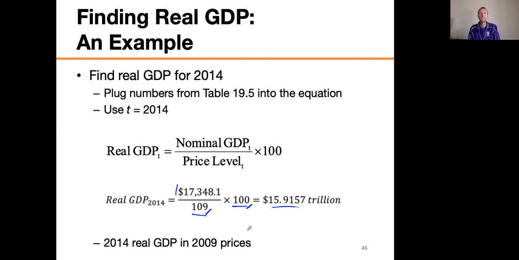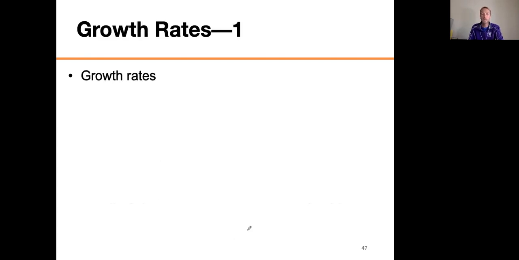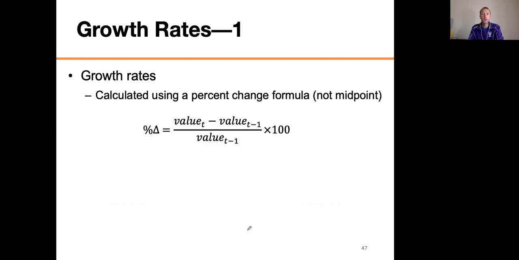Okay, we're interested in the percentage change. That basically is called a growth rate, right? We're calculating a growth rate. What we're really interested in with the real GDP is not the number, 15 trillion, 16 trillion, 17 trillion. How did it grow? So how do you calculate the growth rate? Well, we use the percent change formula.